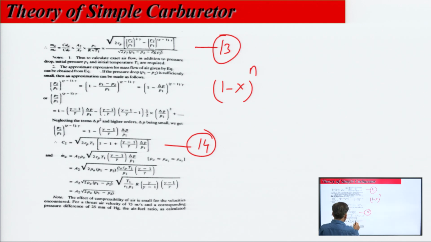And finally, if you solve it all algebraically, the final equation of mass flow rate comes out here. So, this is the exact analysis if we consider the compressibility of air.